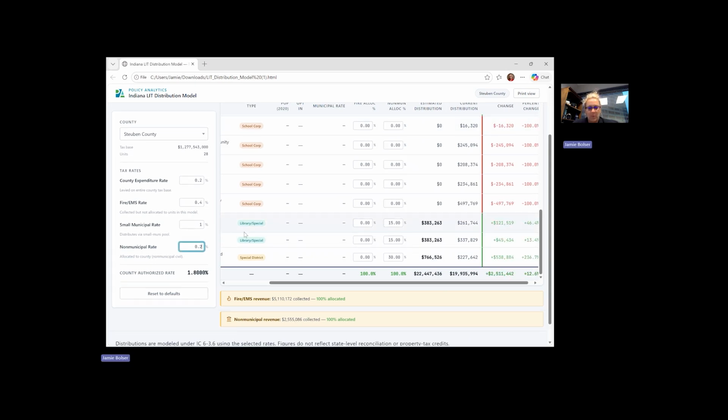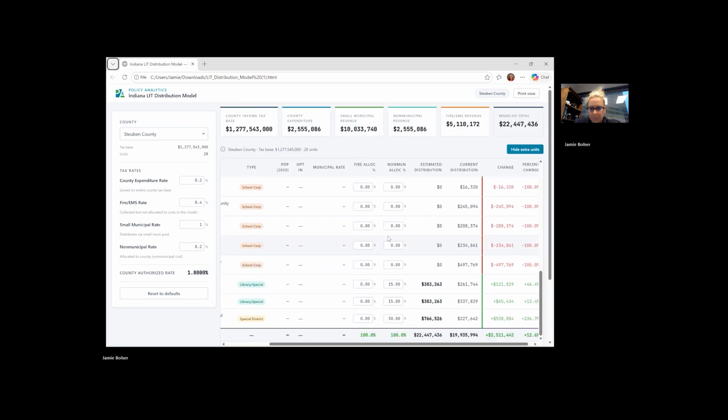So let's keep that at 0.2 for this example right now. And you can see that there are error checks down here at the bottom just to make sure you have filled in 100% and you have allocated 100%. So if I change this 30% to 0, you can see it changes the 70%. And it also shows that I need to still allocate 766,000. So we're going to change that back to 30 so that those error checks are back to green.